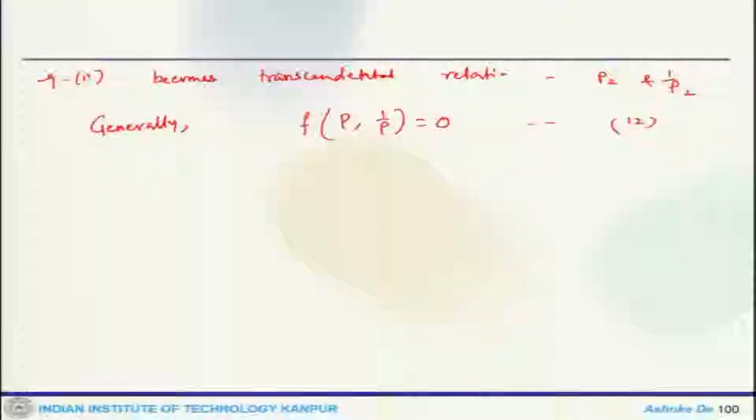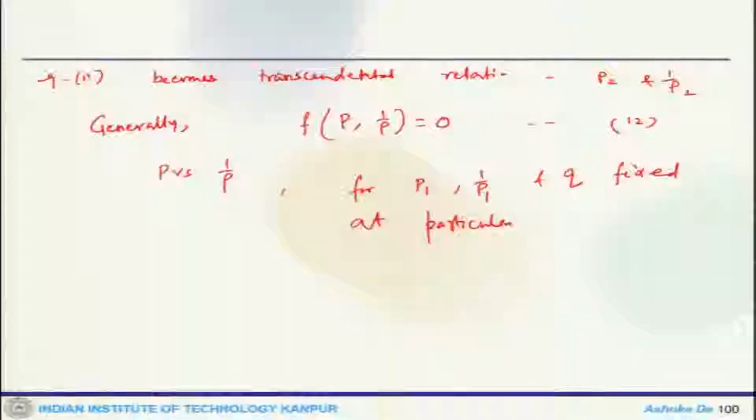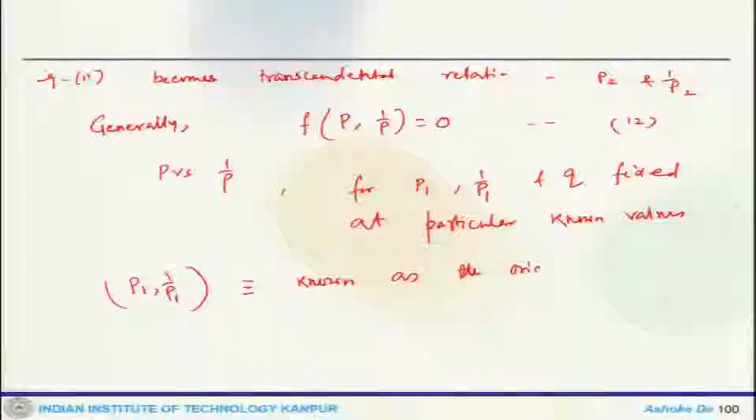Now, one can plot this pressure versus 1 by rho for, let us say, P1, 1 by rho 1 and Q to be fixed at particular known values, and the point or the coordinate of P1, 1 by rho 1 is essentially known as the origin of the Rankine-Hugoniot